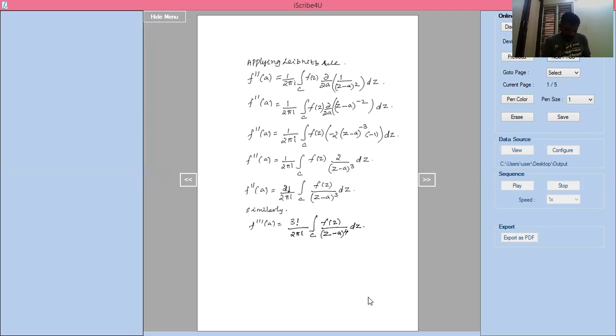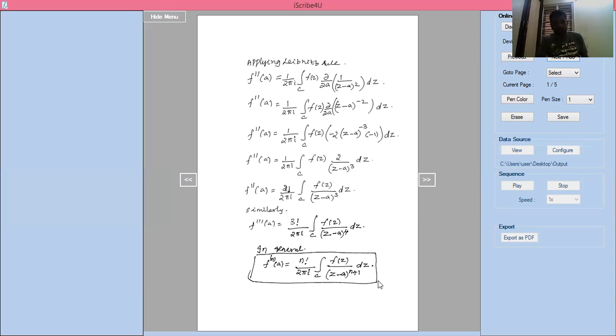Now in general I will write f n of a equals n factorial divided by 2 pi i into integration of c into f of z divided by z minus a whole power n plus 1 into dz. In general, I have written this one. This is the generalized Cauchy integral formula.